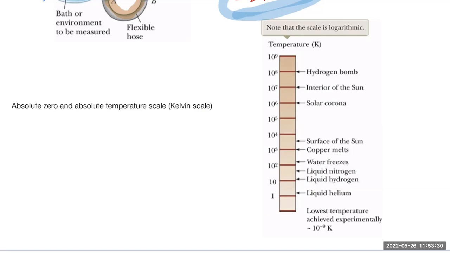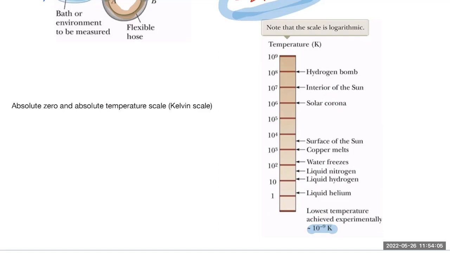Keep that in mind. Okay, and you have something really low, the lowest temperature achieved by experiment, 10 to the negative 9 Kelvin. Wow, look at this. Can you get 10 to the negative 10 Kelvin? Yeah, if you have the right technology, you can. Negative 10, negative 11, whatever you want, but you can never get a negative number in Kelvin. In fact, you can never get absolute 0 by a finite amount of work. You will learn that later, okay? But let alone a negative value in Kelvin.